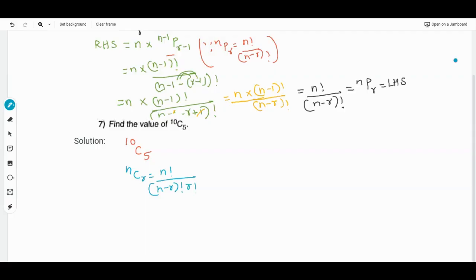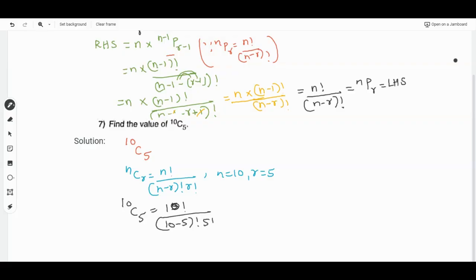Substituting n equals 10 and r equals 5, 10C5 will be 10 factorial divided by (10-5) factorial times 5 factorial.